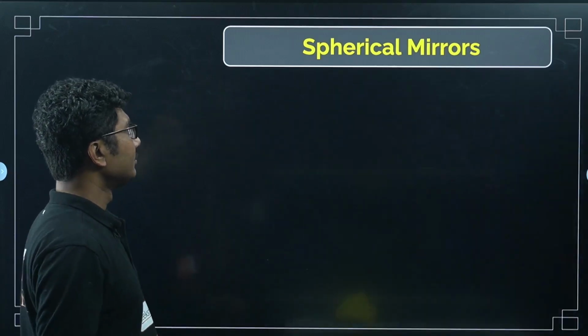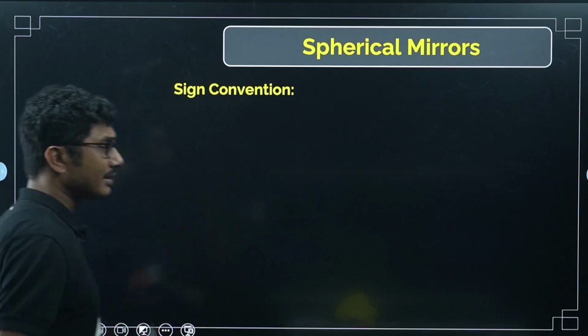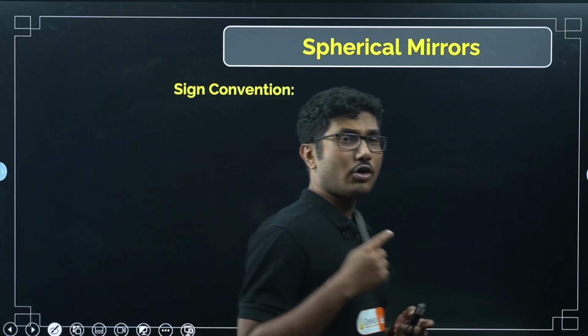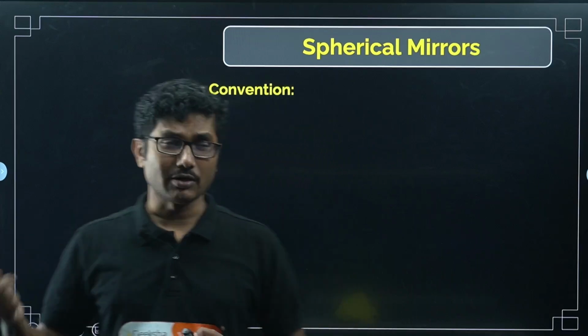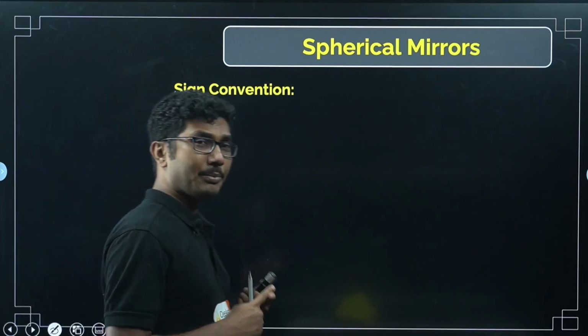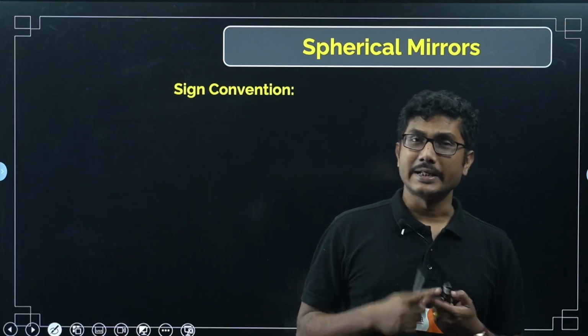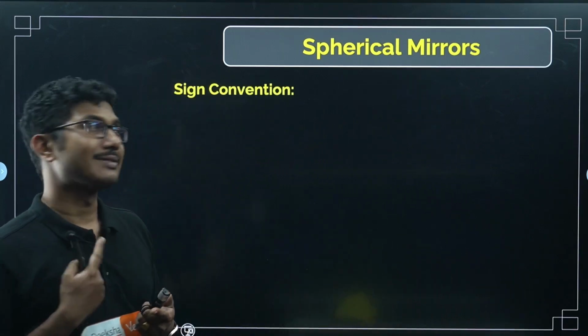Now, sign convention is very, very important, and this sign convention is true not only for mirrors. We will be using the same sign convention for lenses later on also. So you have to remember the sign convention, and if you are preparing for your PU board exam, they often ask what is sign convention, draw a diagram, explain with the diagram.